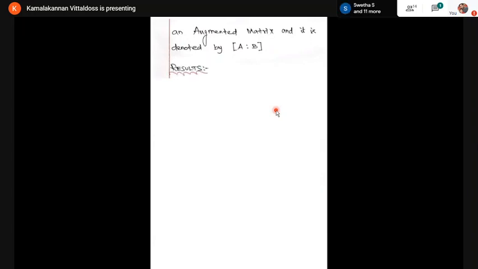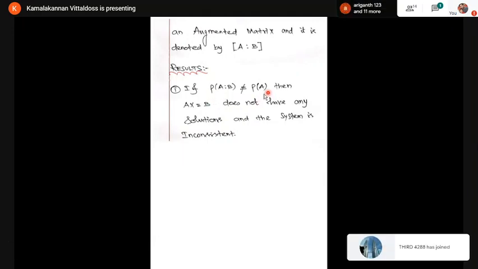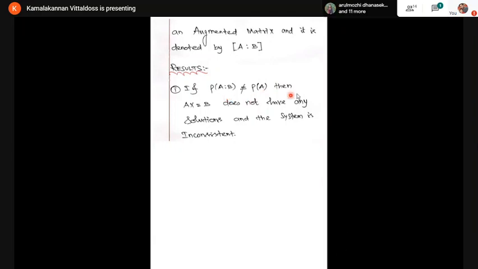Okay, so based on this augmented matrix, I'm going to give some results now. The result number 1 is very important. Listen carefully, the symbol rho stands for rank. If the rank of A comma B is not equal to the rank of A, then the system does not have any solutions. Does not have any solution means the system is inconsistent.